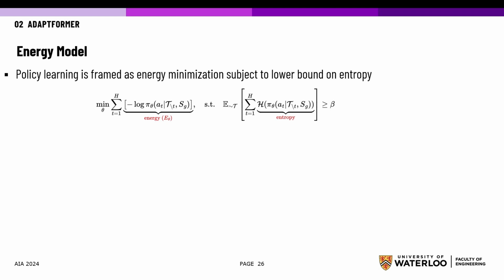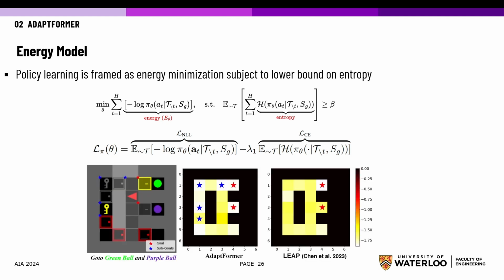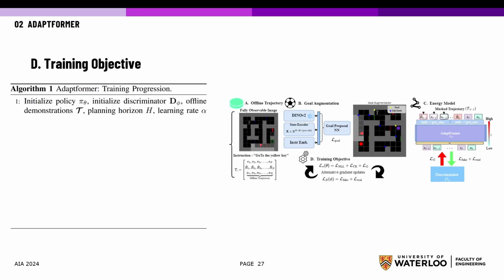We additionally introduce a lower bound on the entropy constraint and obtain a dual form of it, which facilitates adaptive skill learning. Empirically, we observe that these sub-goals are assigned lower energy values, making these states more likely to be transitioned into. Now I will briefly go over our training procedure.